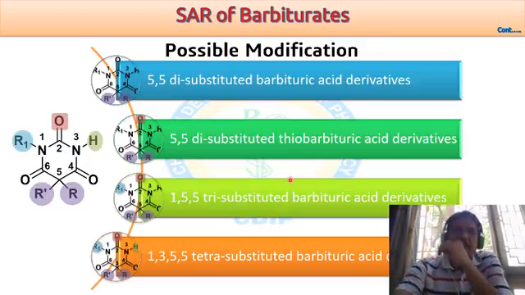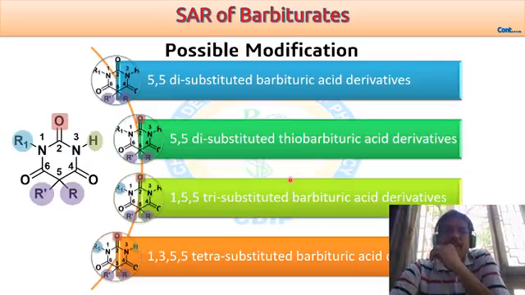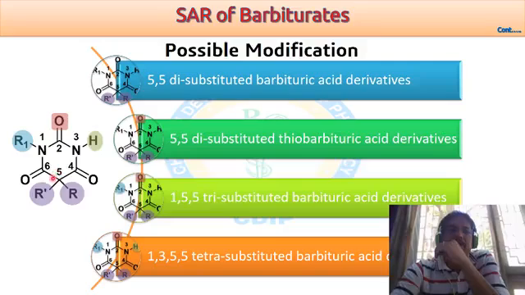Then what types of modifications are possible in barbituric acid? One thing is that we are able to change both hydrogens located at the 5 position with the help of alkyl groups. So it gives 5,5 disubstituted barbituric acid derivatives. This is one type of compound we can develop from barbituric acid.